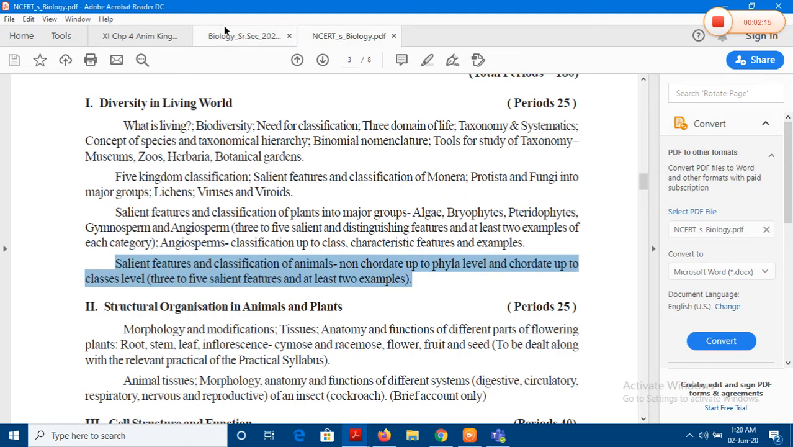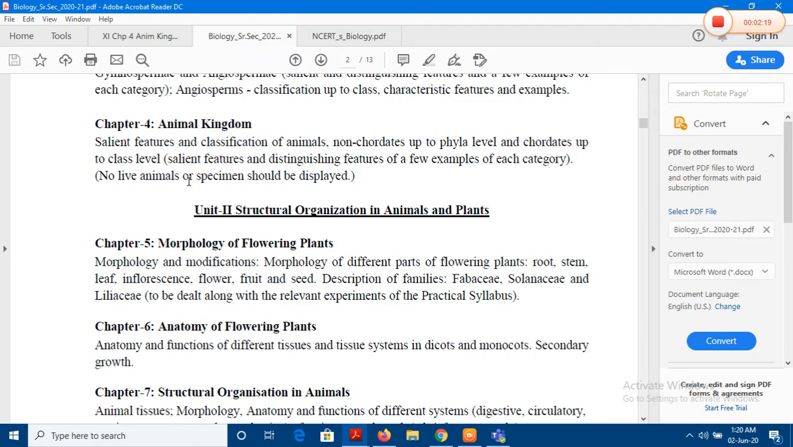I will be sharing all this material in the WhatsApp group with you. As far as the syllabus goes, as per the NCERT website, it is this. So almost it is more or less the same. It is categorically mentioned that no live animal or specimen should be displayed. As it is, we are not able to use our lab. So what we are going to do is use on-screen images from the internet so that you find the general characteristics of these animals more relatable and you are easily able to memorize the same.